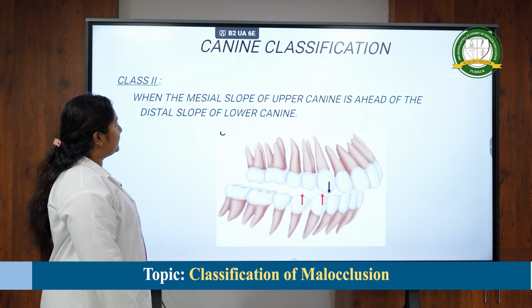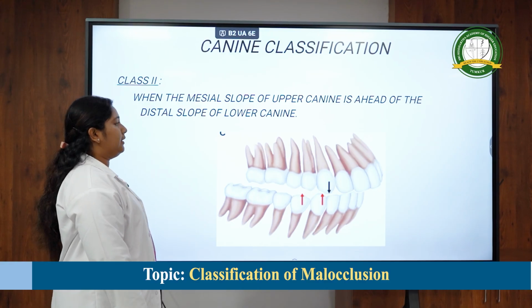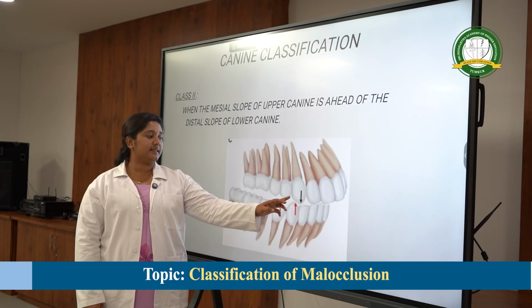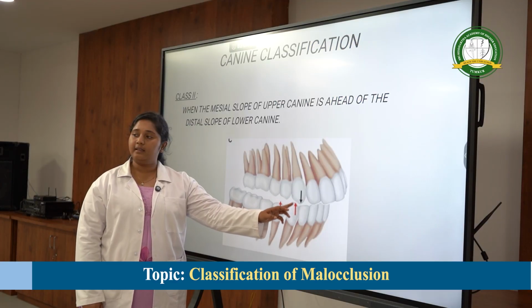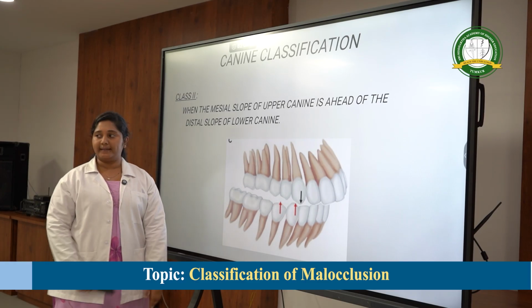Class 2: when the mesial slope of the upper canine is ahead of the distal slope of the lower canine. So here the maxilla is more forwardly positioned. As we can see here, the distal slope is contacting the mesial slope of the lower canine. This is considered a class 2 canine relation.